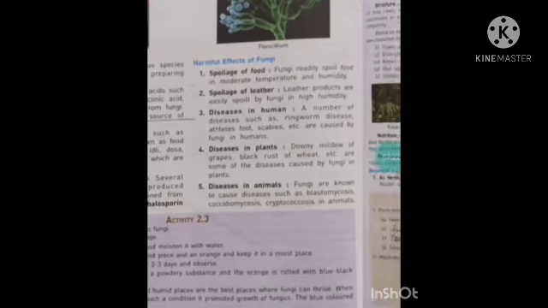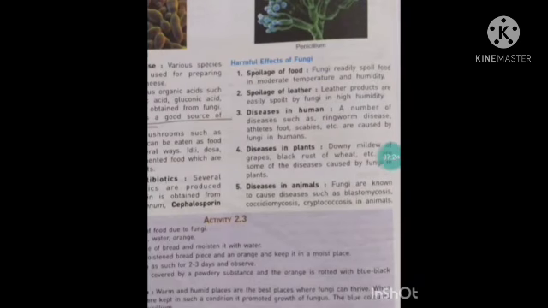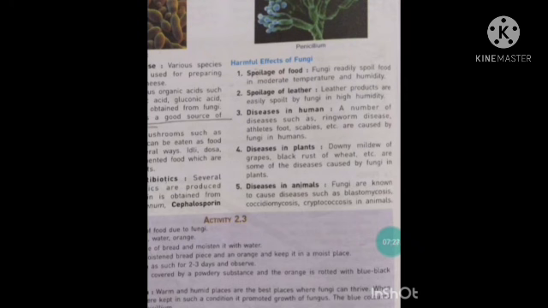Okay, so here you can see it leads to spoilage of food. Fungi readily spoil food in moderate temperature and humidity. If the temperature is neither very high nor very low, that will lead to spoilage of food.